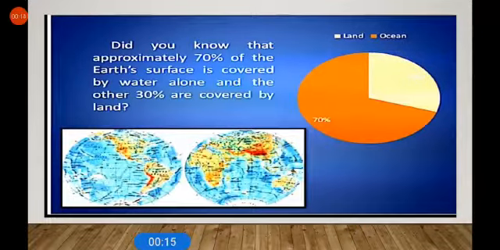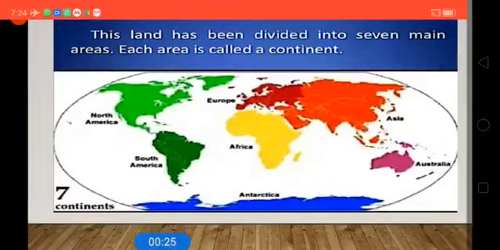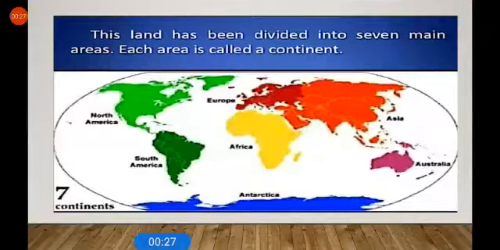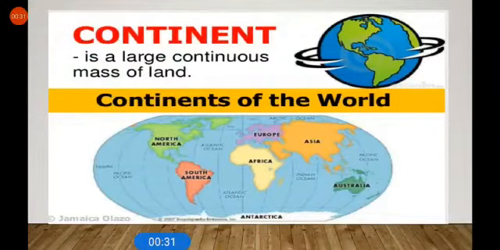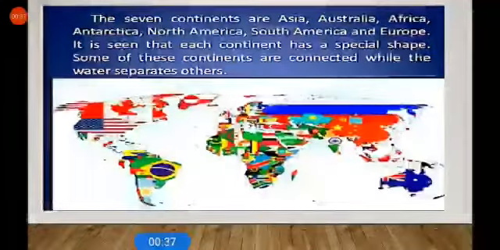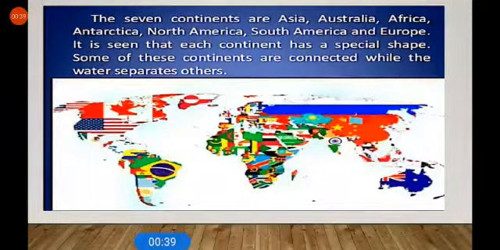Did you know that approximately 70% of the earth's surface is covered by water alone and the other 30% is covered by land, as shown in the figure. This land has been divided into 7 main areas. Each area is called a continent. In simple words, a continent is a large continuous mass of land. The 7 continents are Asia, Australia, Africa, Antarctica, North America, South America and Europe.